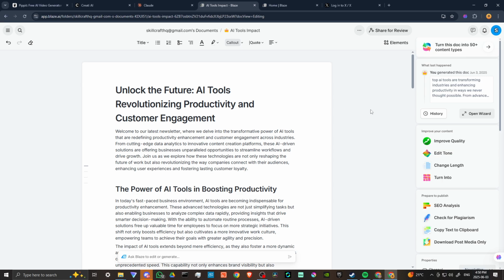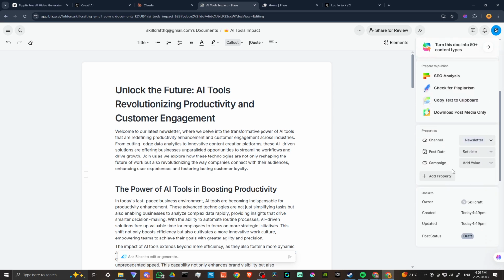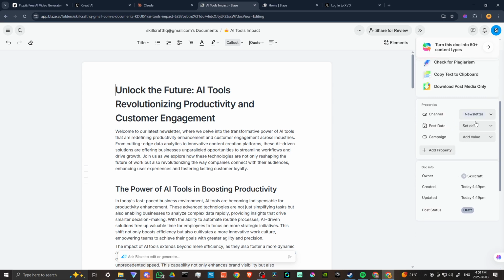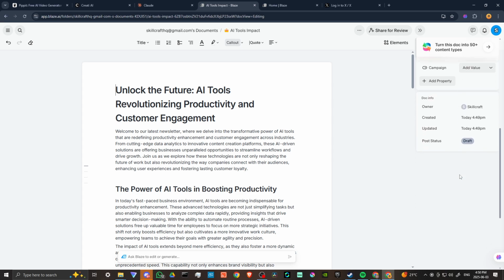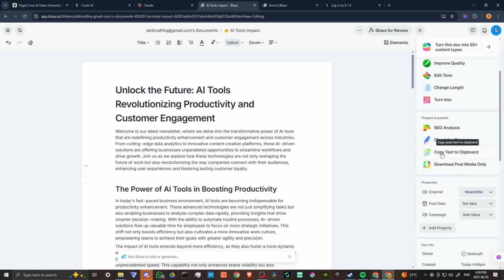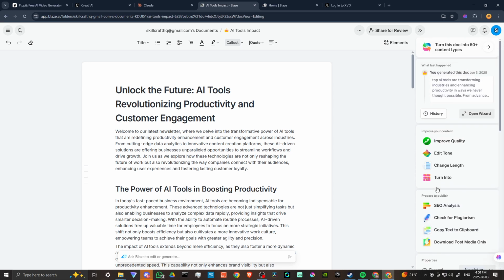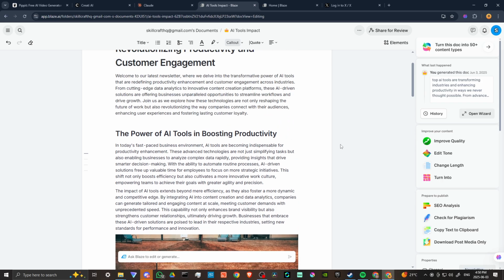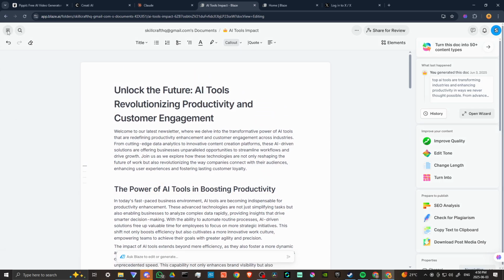So we'll go ahead and we can improve the quality. Scroll down here. Okay, so we can just looking for our option to publish. Okay, so here we go. So what we want to do is we want to copy the text to our clipboard. We can do SEO analysis. We could check for plagiarism. There's a lot of neat stuff that we can do here. So a lot here that we can play around with, and this just gives you an idea of how you can use Blaze to create a newsletter for yourself.